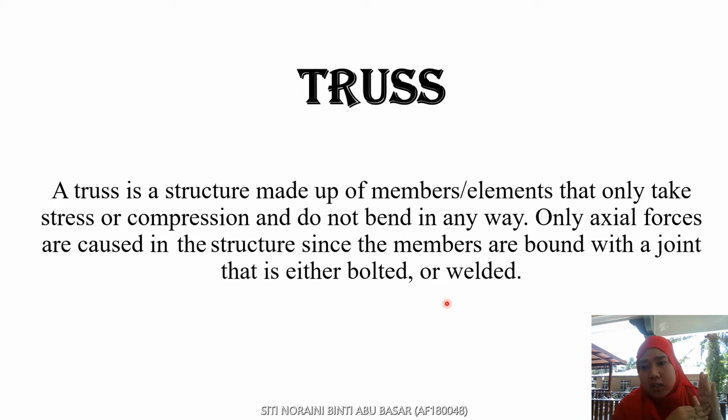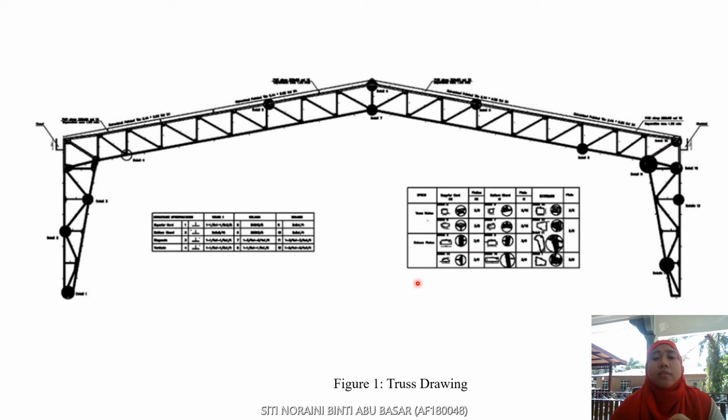for joining the parts of our structure, either from beam and column or roof to column. Some sections we use bolted, some sections we use welded, and some sections we use both of them. Next, this is our truss drawing. As we can see, our column. Normally, a column is just straight, right? But for this stadium, we use a truss for the column, not a straight column.